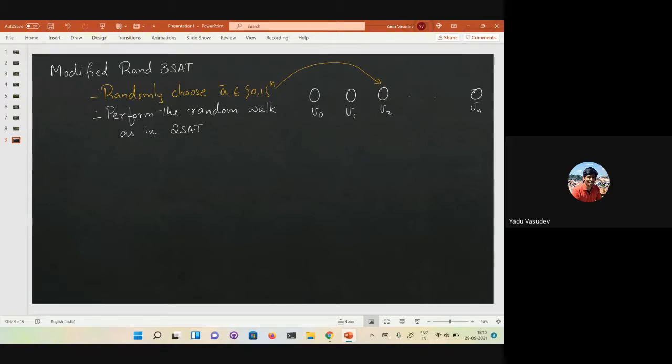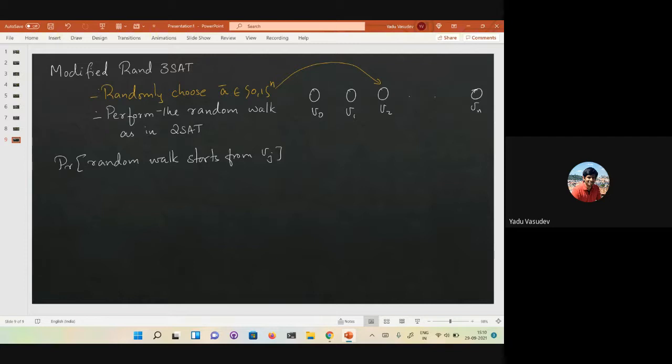Yeah, it's binomial, right? As Sarthak is saying, that's binomial because what you want to know is the probability that the random walk starts from Vj.